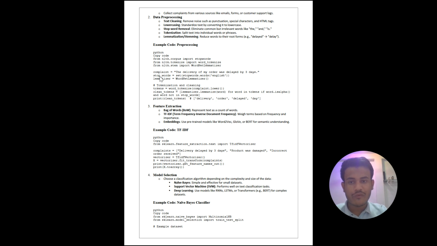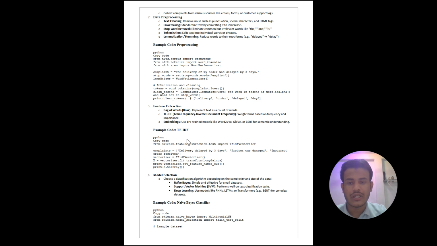Firstly, we remove stop words by using the set method and passing stopwords.words English as the argument. We use the lemmatizer by calling the constructor of WordNetLemmatizer, and we create tokens by using the lower method and clean the tokens. In the last step, we print the clean tokens. Here we see that delivery, order, delay and day have been split into different words.